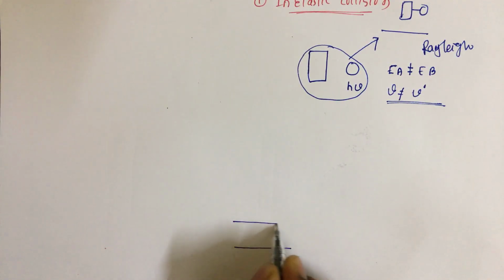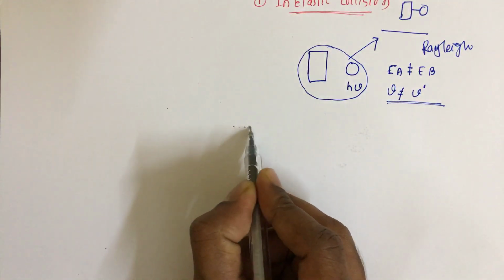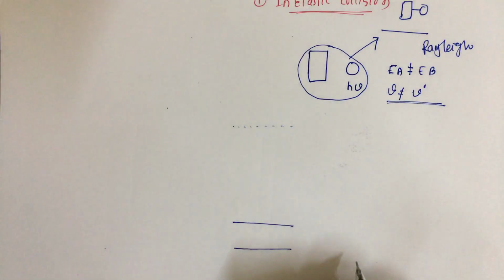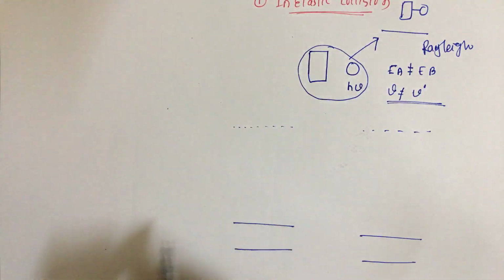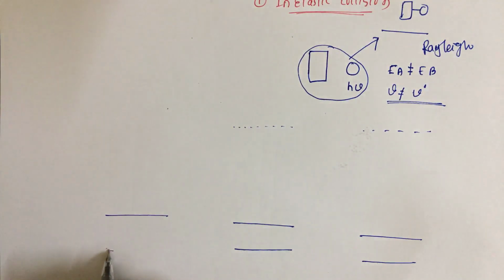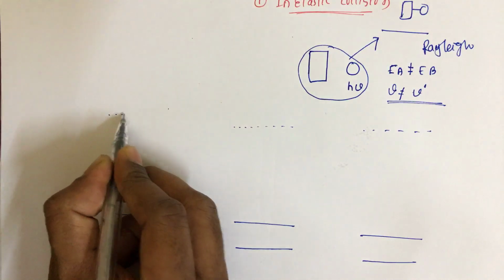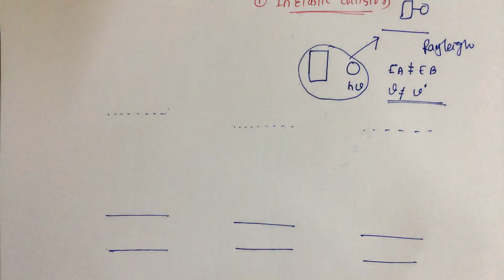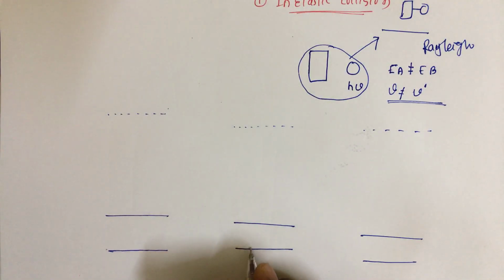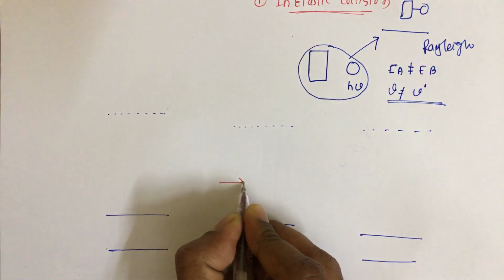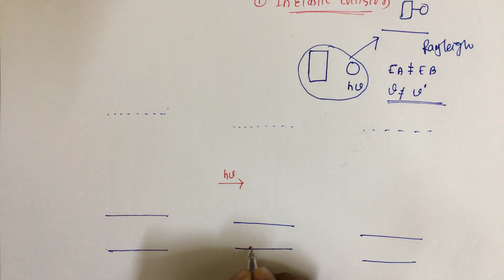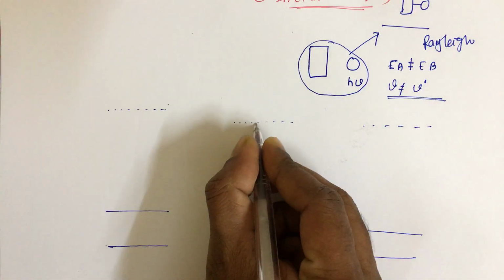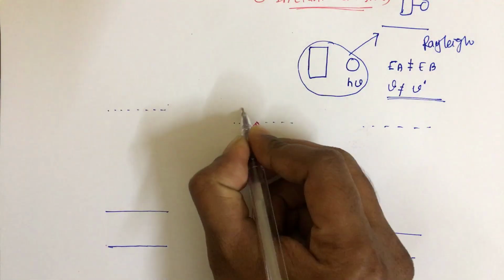So here we have the ground state and excited state, and this is the virtual state. Initially the molecule is at the ground state. After collision with a photon which is having an energy of h nu, it goes to this virtual state. This is called the virtual state.